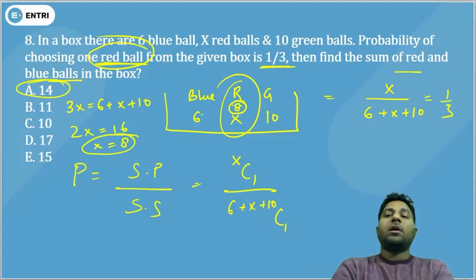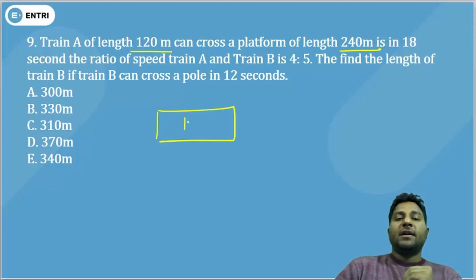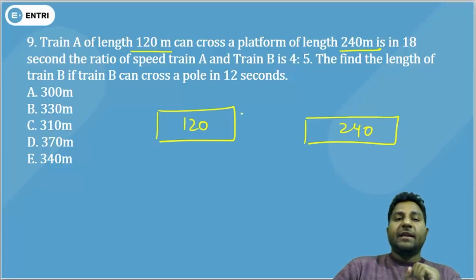I hope you all are enjoying this concept. Next, train A of length 120 meters can cross a platform of length 240 meters in 18 seconds.